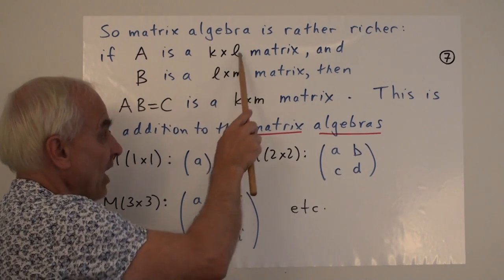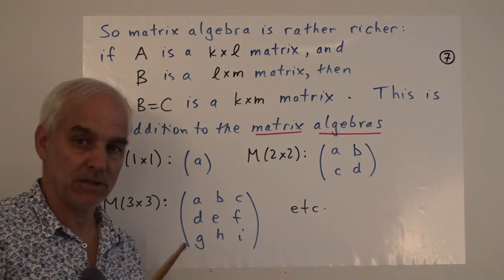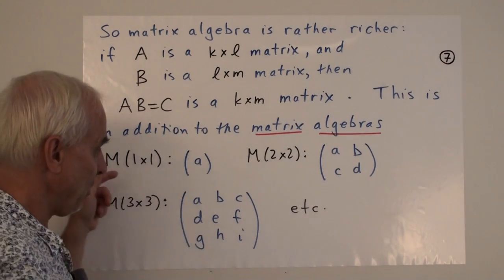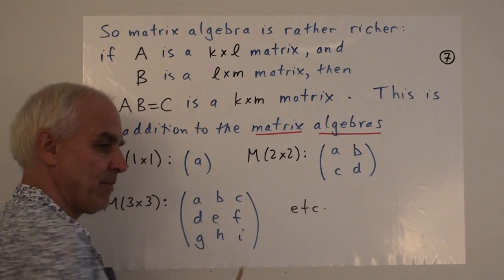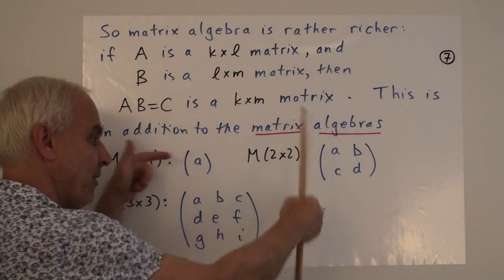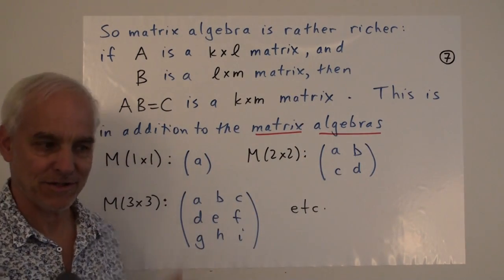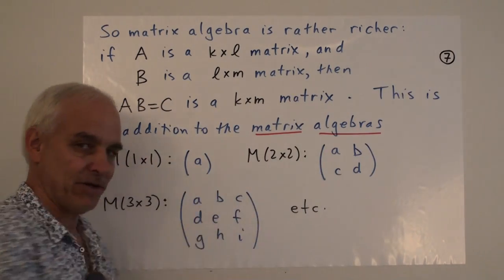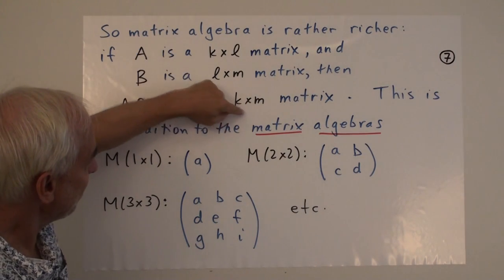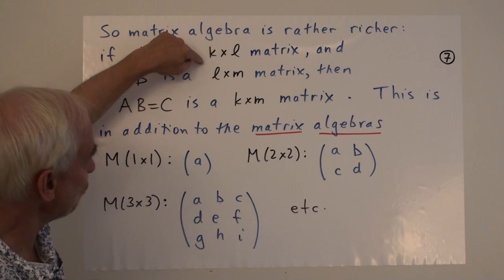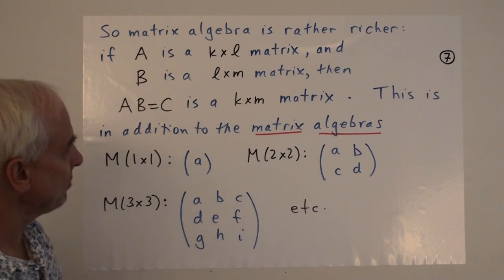These two numbers are the same. That allows you to multiply the two matrices. L will be the number of columns in the first matrix, the number of rows in the second matrix, and that allows you to make those products of row vectors by column vectors. And the result then is the matrix of size K by M, which are the other two numbers involved, the K and the M.